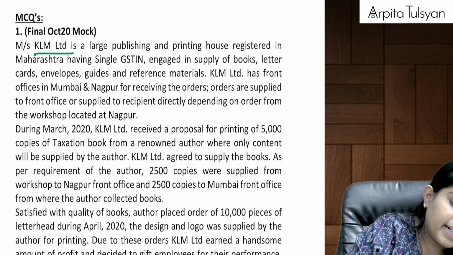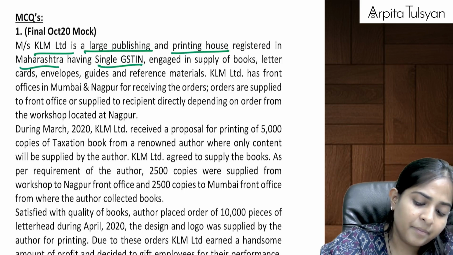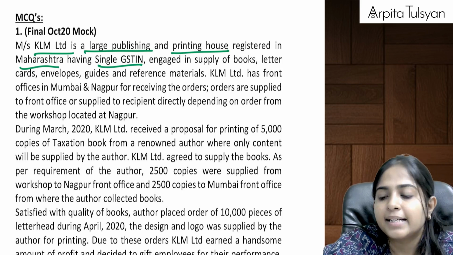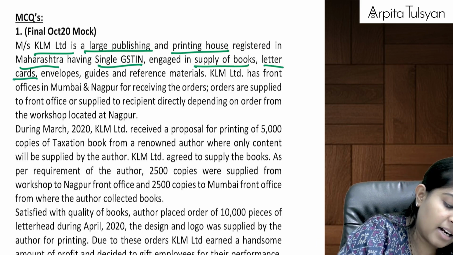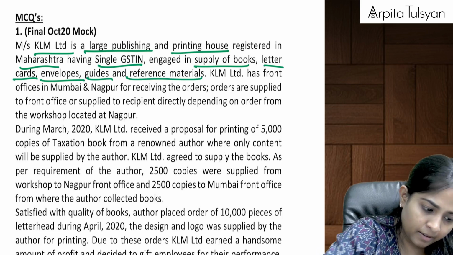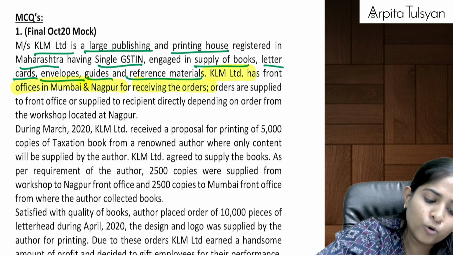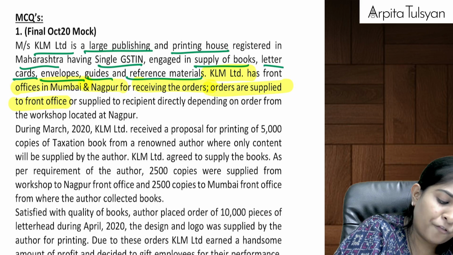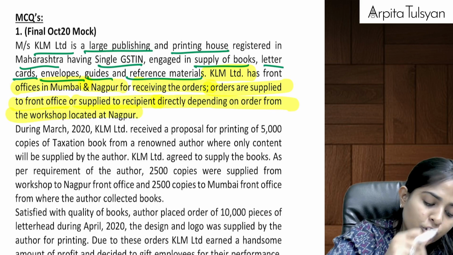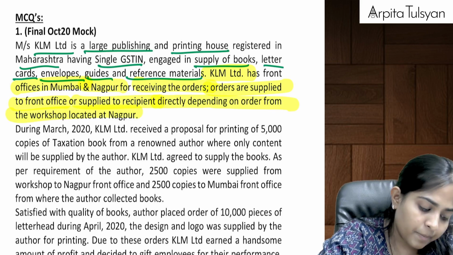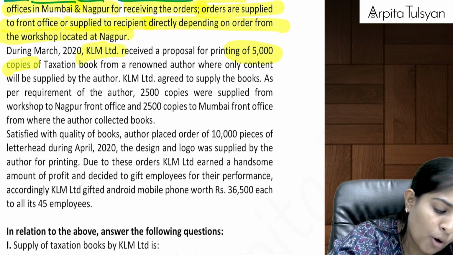Mrs. KLM Limited is a large publishing and printing house registered in Maharashtra having single GSTIN, that is GST identification number, nothing but your GST registration number. Engaged in supply of books, letter cards, envelopes, guides and reference material. KLM Limited has front offices in Mumbai and Nagpur for receiving those orders. Orders are supplied to the front office or to the recipient directly depending on the order from the workshop located at Nagpur.